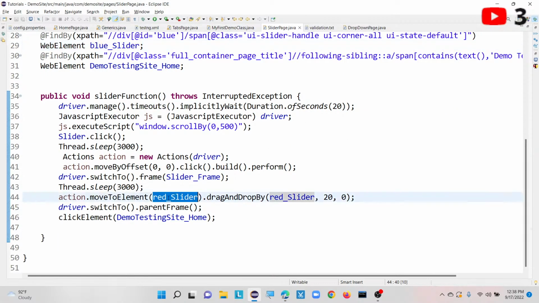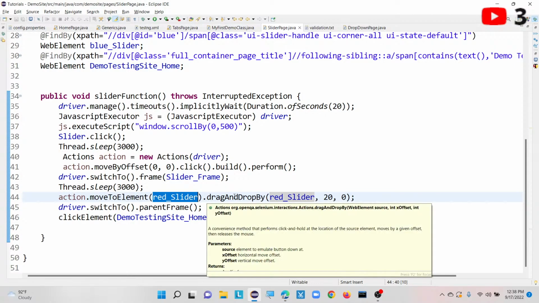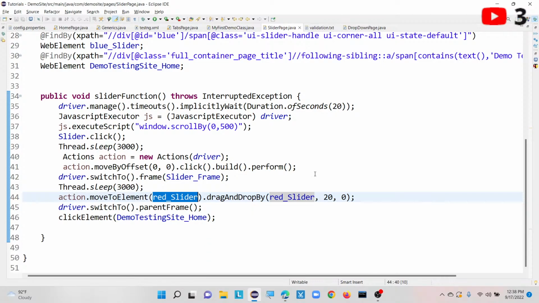I am performing here a slide operation on the red color slider. So how we can do it: dragAndDropBy. DragAndDropBy is a method where we can drag our particular slider from this position by the int x offset, that is, how much we need to drag. Likewise I am going to mention here.